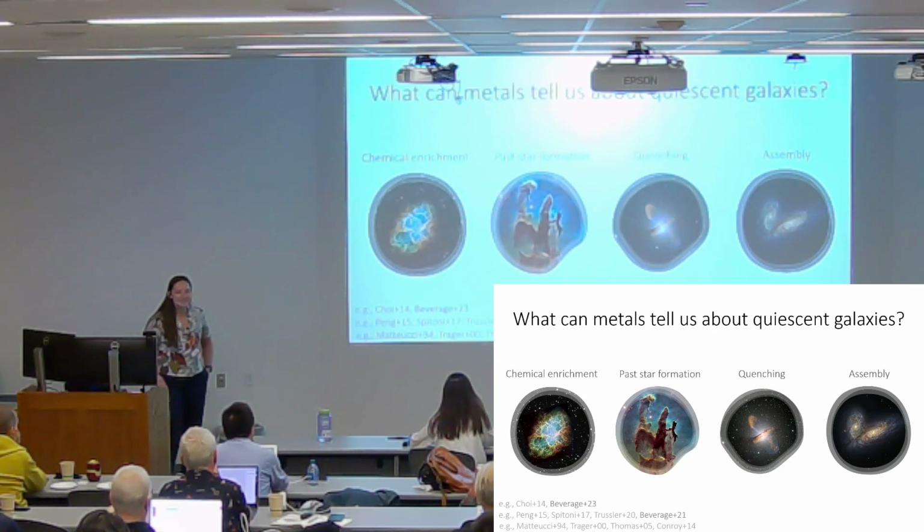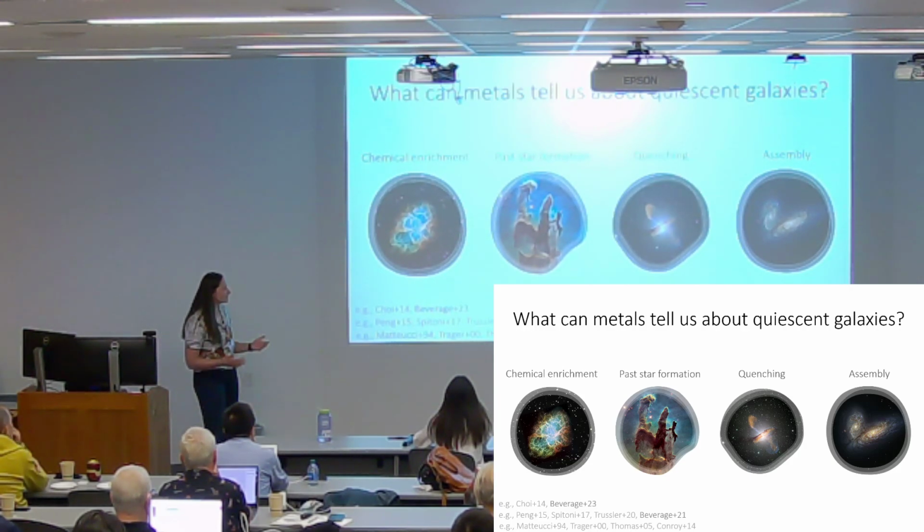And the reason for this is that quiescent galaxies, by definition, are no longer forming stars. And so their chemical composition is not going to change. It's locked in place at the time of quenching. And so this shouldn't evolve over time. And by comparing the quiescent galaxy population since higher redshift to today, if it's different, we can learn about what maybe caused that difference.